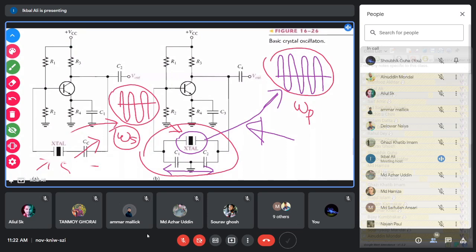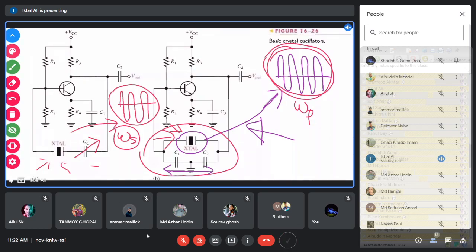This is the resonant frequency of the crystal, and if you connect it into the circuit, exactly that frequency will appear at the output. If you have a 1 megahertz crystal and connect it in the tank circuit here, then when you measure the output, you will find exactly 1 megahertz. So this is the crystal oscillator.